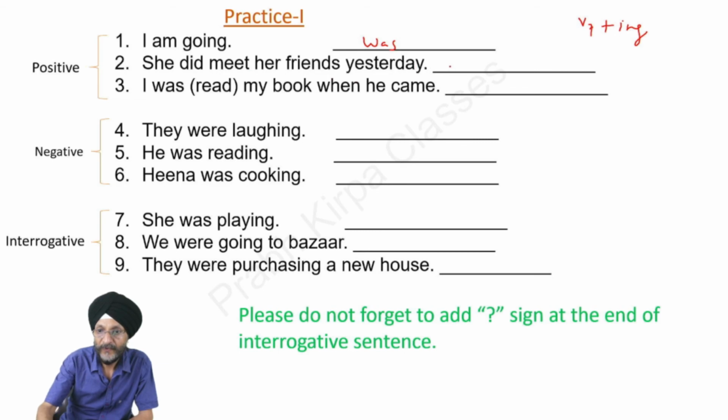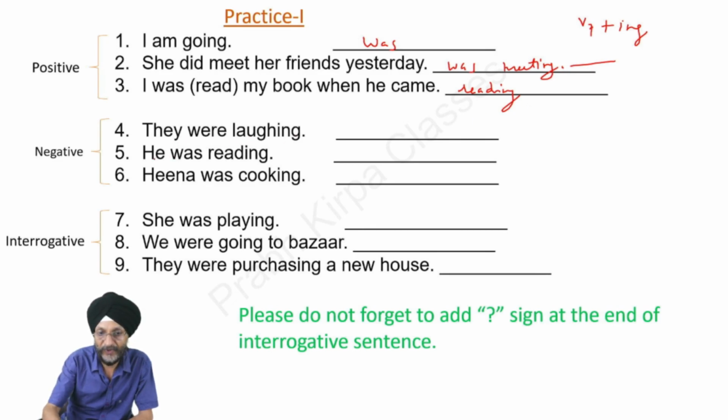She was meeting her friends yesterday. I was read. Read is the first form and we have to simply add ing. I was reading my book when she came.